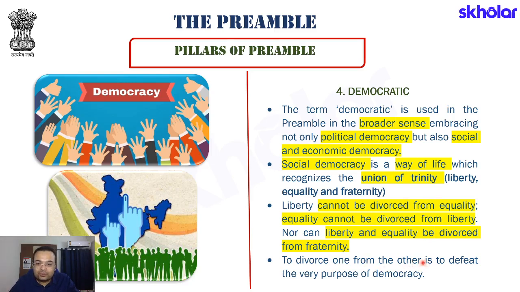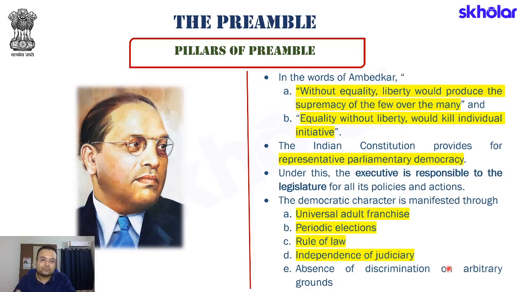To divorce one from another is to defeat the very purpose of democracy. So democracy cannot exist, that is, social democracy cannot exist, if any of these three is not happening. This is what the crux of this statement is.